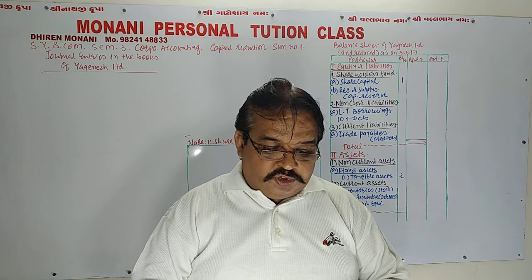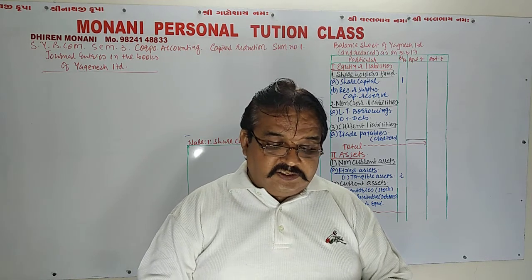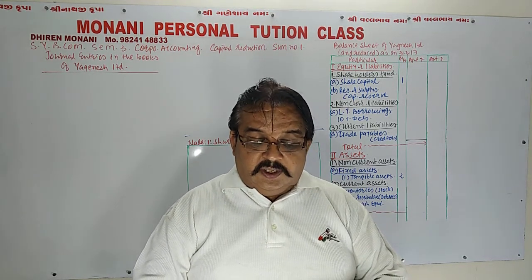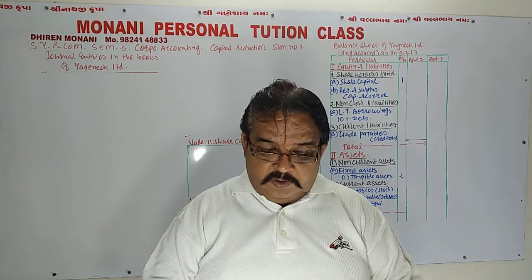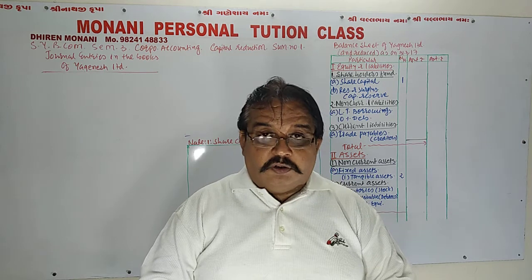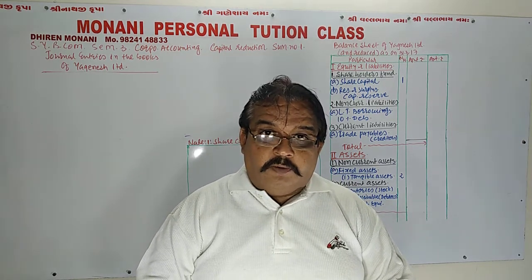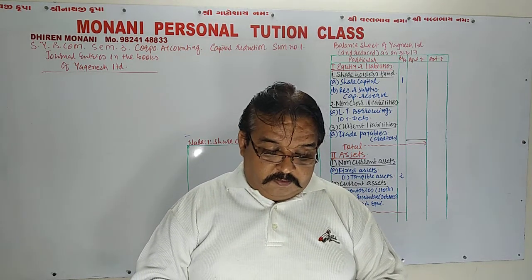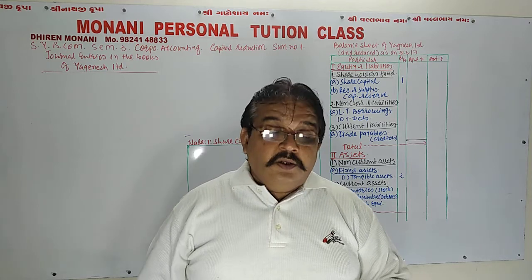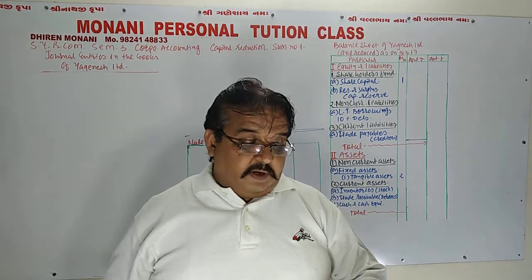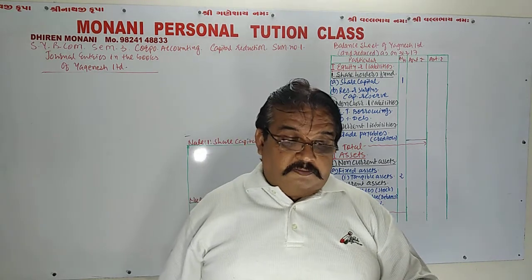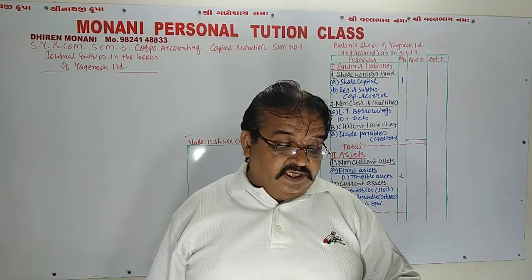The very first question: the balance sheet of Youngest Limited as on 31st March 2017 is given, with some adjustments for the reduction scheme approved by the court. My dear friend, as per the scheme, the first adjustment is that equity share and preference share should be reduced by 50 rupees each per share.